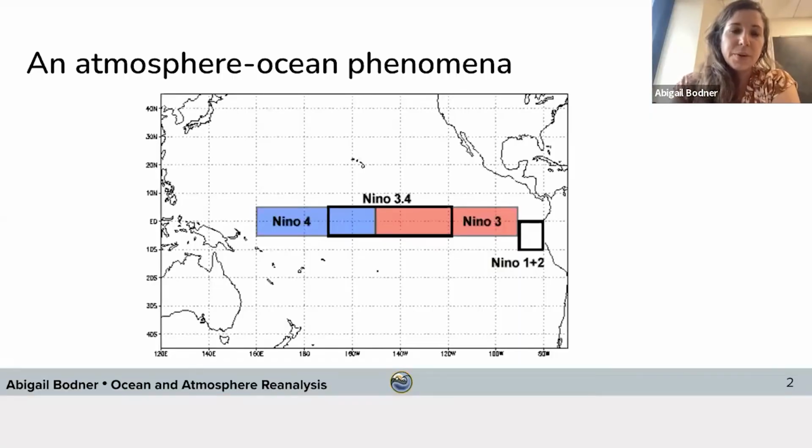In yesterday's tutorial, you learned to subset a small region from a global map. You focused on the equatorial Pacific in a region known as Niño 3.4, which is where the El Niño Southern Oscillation phenomenon originates. Although the El Niño Southern Oscillation, also sometimes known as ENSO, originates in a very small region, it is in fact an atmosphere-ocean phenomenon that impacts climates around the world in regions much farther than this Niño 3.4 region.